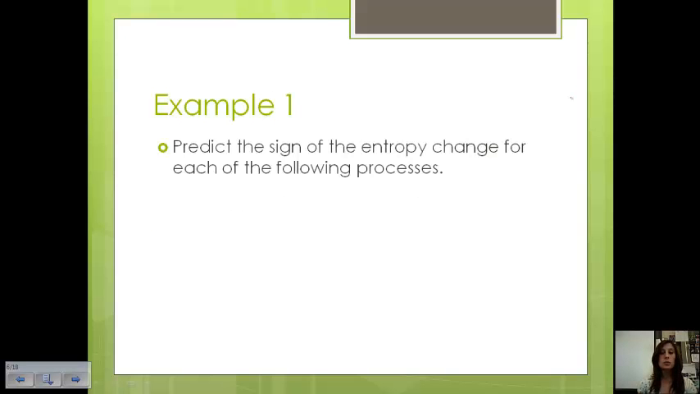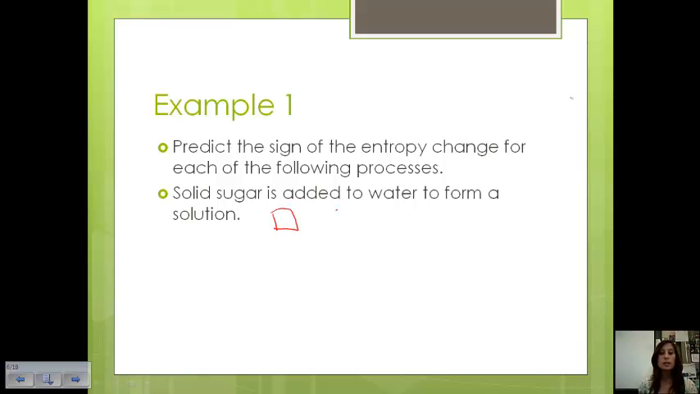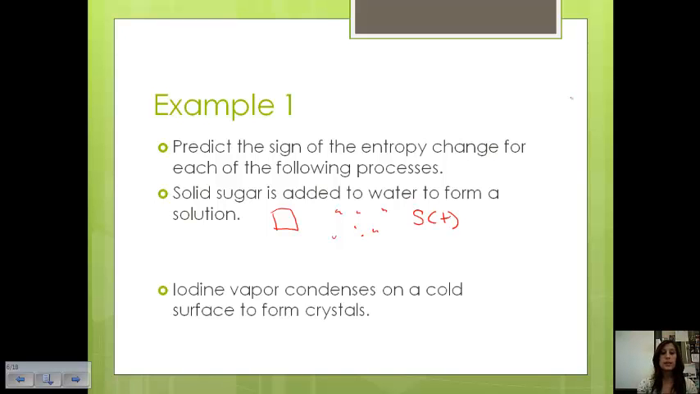Okay, so let's look at an example. We want to predict the sign of the entropy change for each of the following processes. Solid sugar is added to water to form a solution. Well, if we have a solid being added to water to form a solution, what that means is that now the particles are going from being a sugar cube to being all spread out in a beaker of water. And so we would say that that's increasing the disorder, so I would say that ΔS in this case is positive.